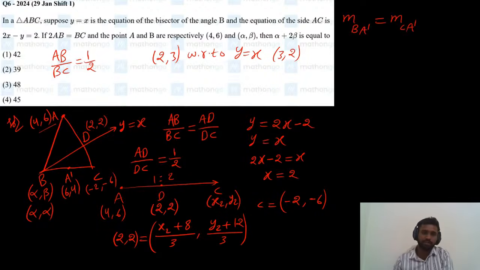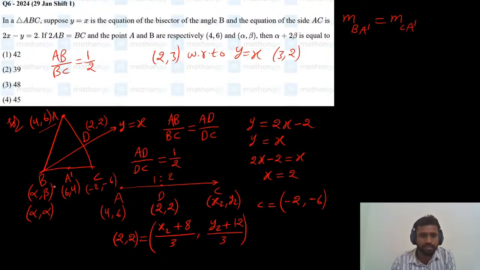Yes, because the three points B, A dash and C are lying on the same line. Since three points lie on the same line, the slope throughout this line will be equal.